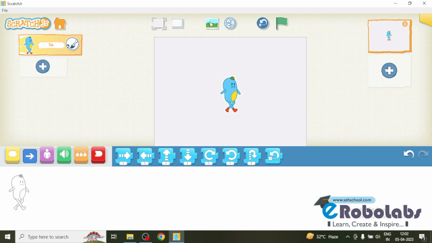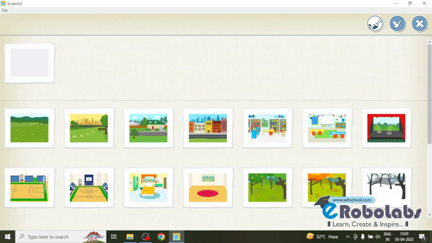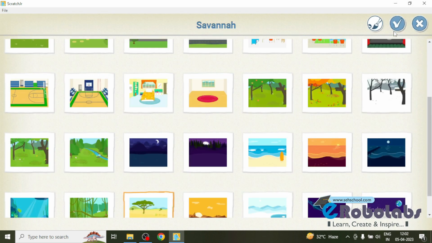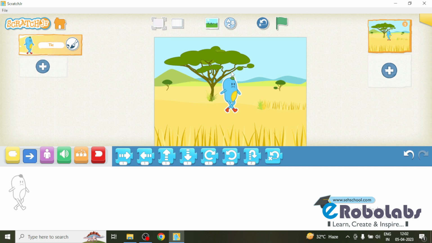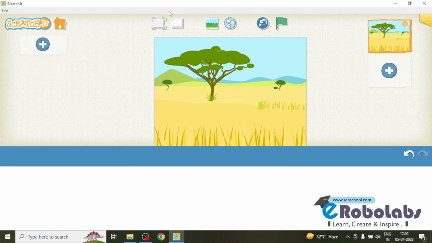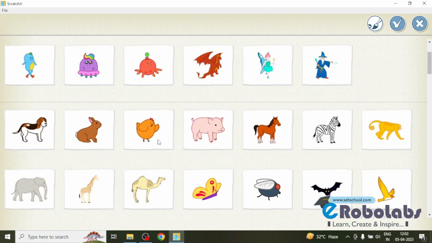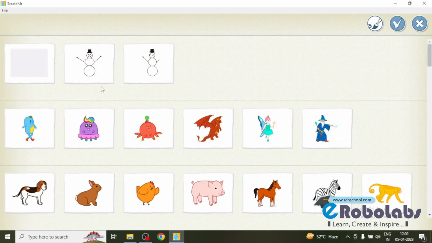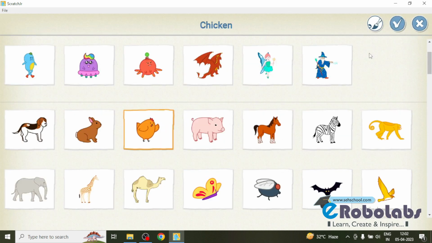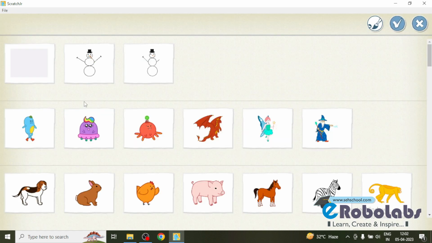For that, we start our project with the sauna background. Here I am using a Windows laptop. In this we get the default character, the tick. Here I am removing this tick character and I am using chicken characters in place of cats characters. Second chicken and this is the third chicken.